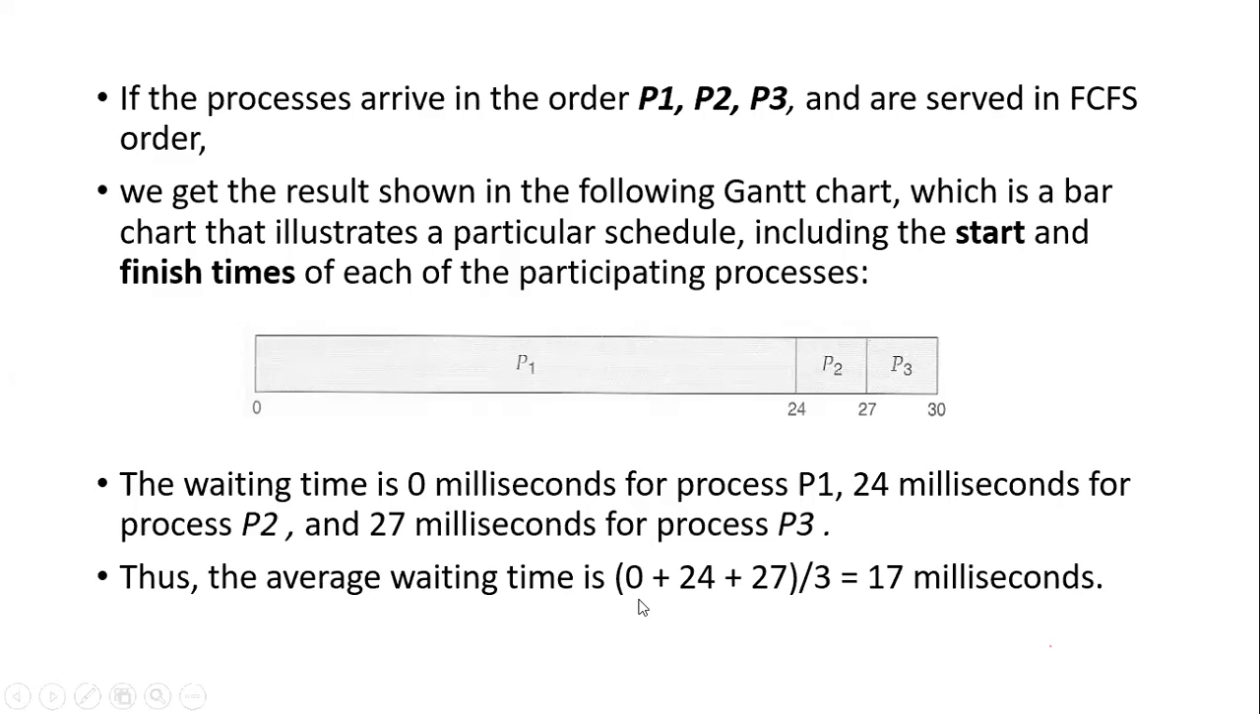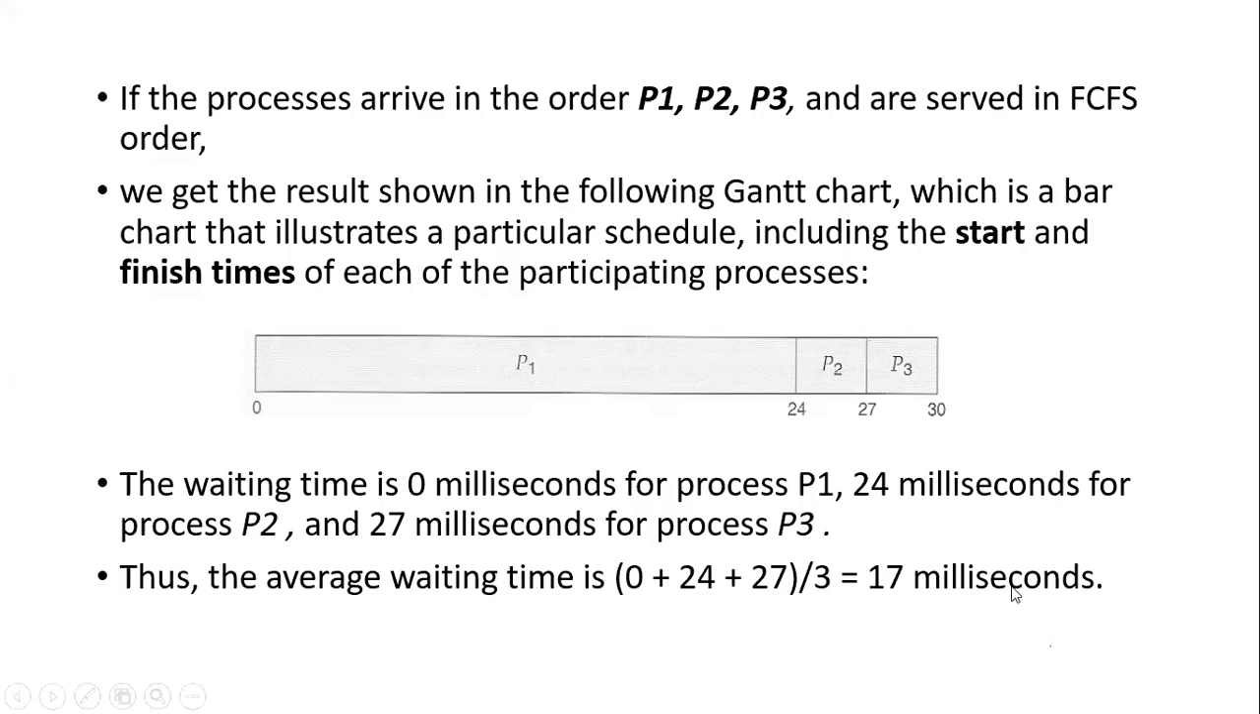Thus, you can calculate easily what the average waiting time is. 0 plus 24 plus 27, divided by 3, that is 17 milliseconds. So when you take the order as P1, P2, P3, your average waiting time is 17 milliseconds.